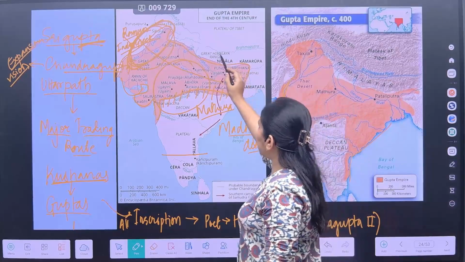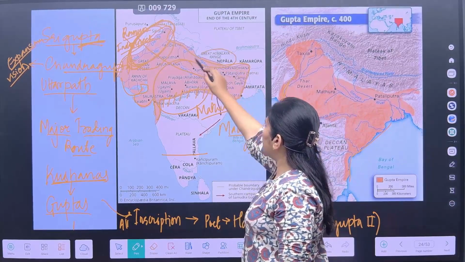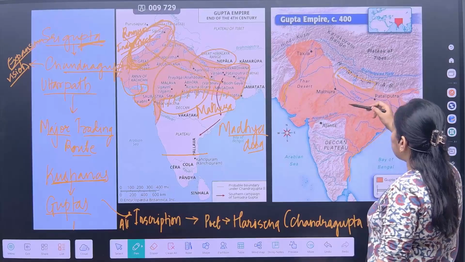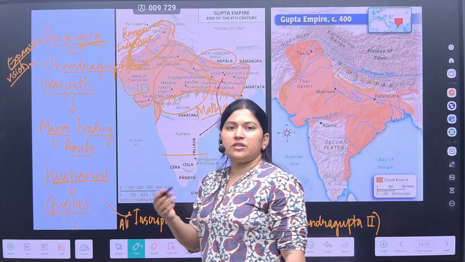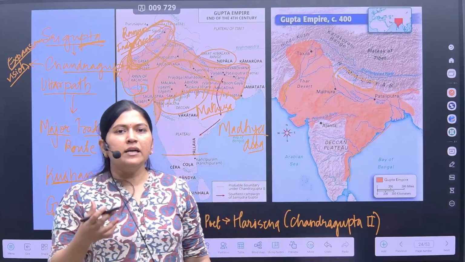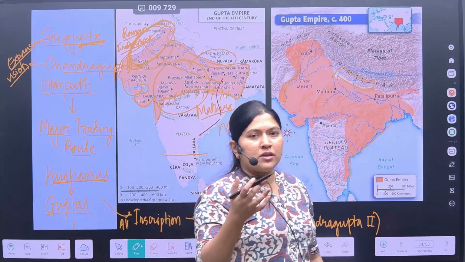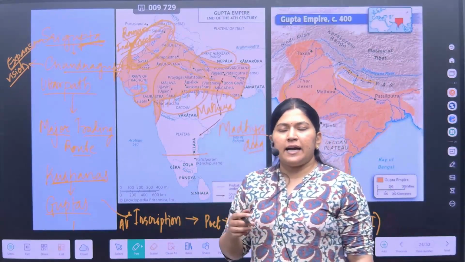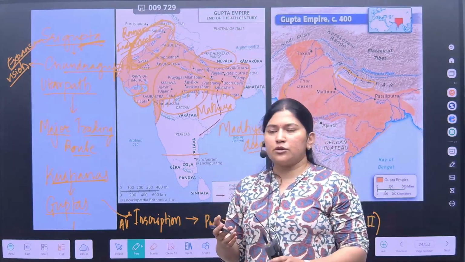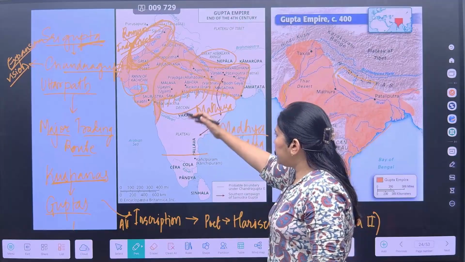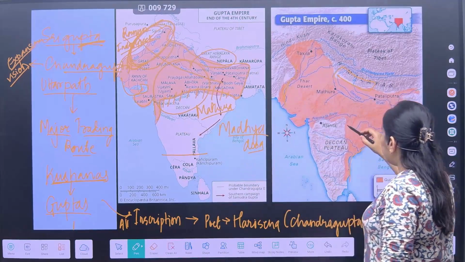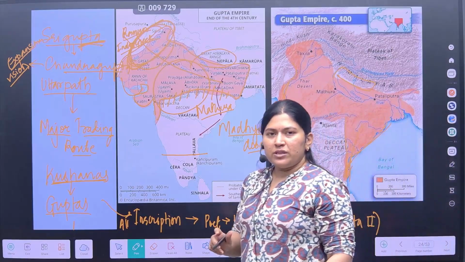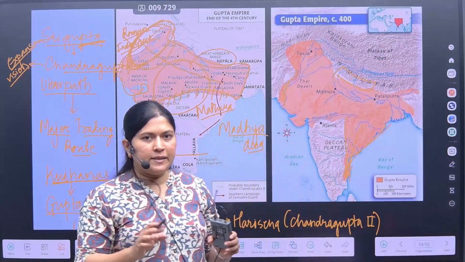During the initial phase of the Gupta period, Nepal was also included, but in the later period Nepal would be discarded. Why? Because Chandragupta I had tied the marital knot with the Lichchhavi princess of Nepal. After that, during Chandragupta II or Skandagupta, they had marital alliances with the Vakatakas, and that is why they moved towards the Deccan Plateau. So this is the overall scenario which we have seen up till now.